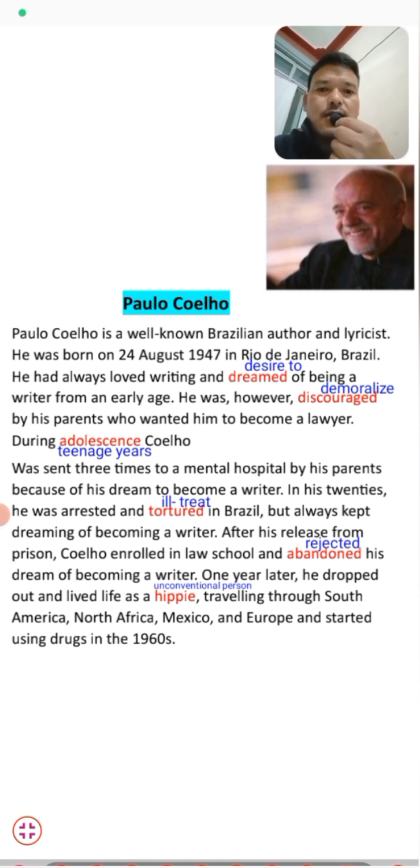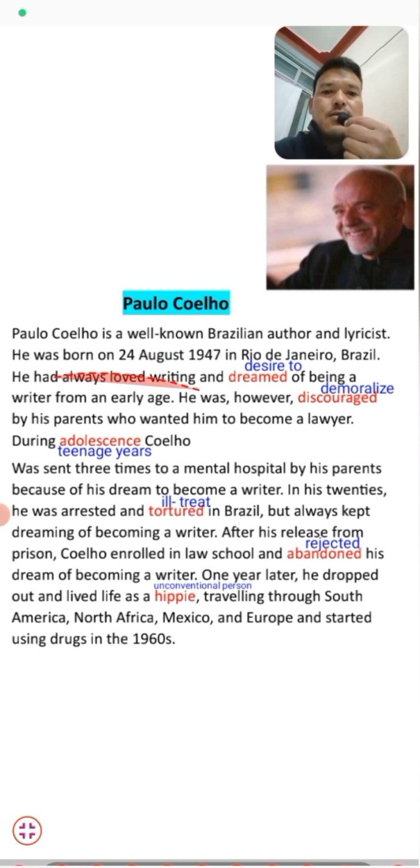Paulo Coelho is a well-known Brazilian author and lyricist. He was born on 24th August 1947 in Rio de Janeiro, Brazil. Students, Paulo Coelho is a well-known, most famous and most popular Brazilian author and music composer. Rio de Janeiro is a place in Brazil, and he was born there on 24 August 1947.